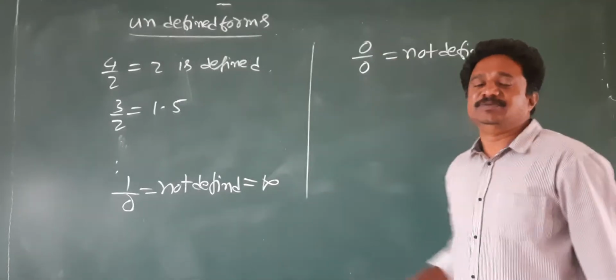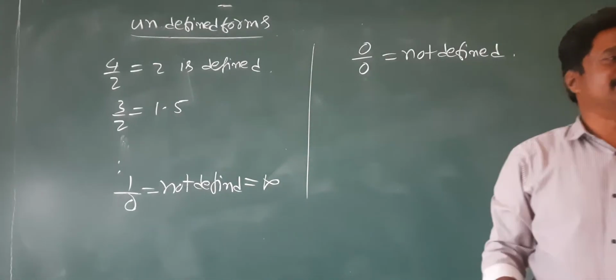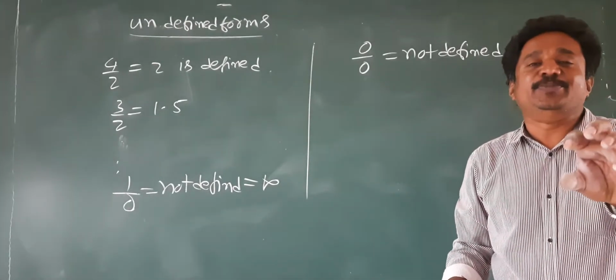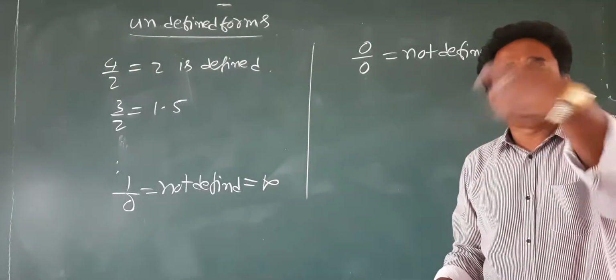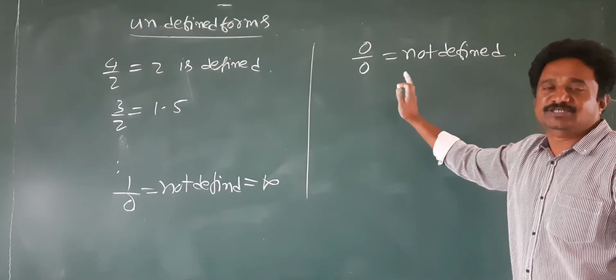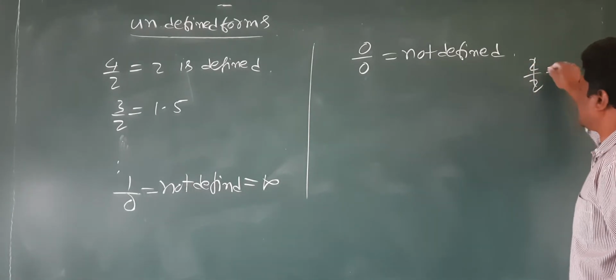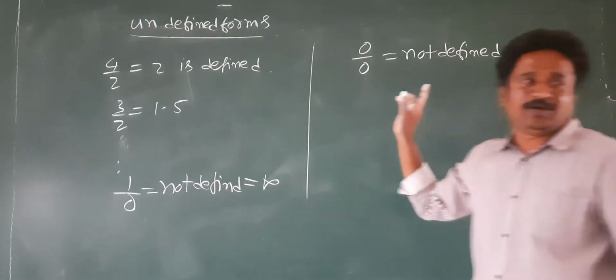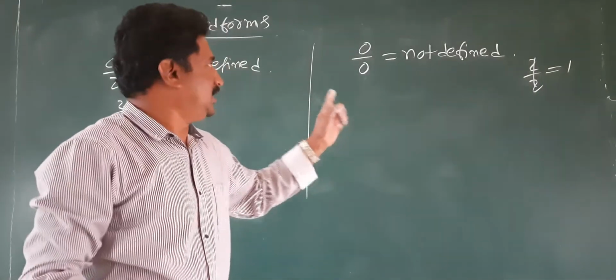Is this work possible, students? Is it meaningful or meaningless? Meaningless. Distributing 0 apples among 0 people means it is meaningless. That's why it is not defined, right? 0 by 0 is not equal to 1. Usually 2 by 2 is equal to 1. But 0 by 0 is not equal to 1. Keep that in mind. 0 by 0 is a not defined form. So right. Next.